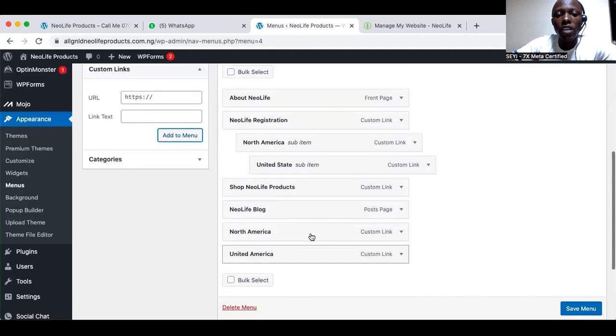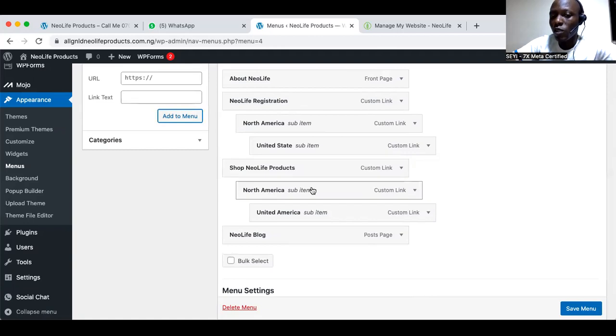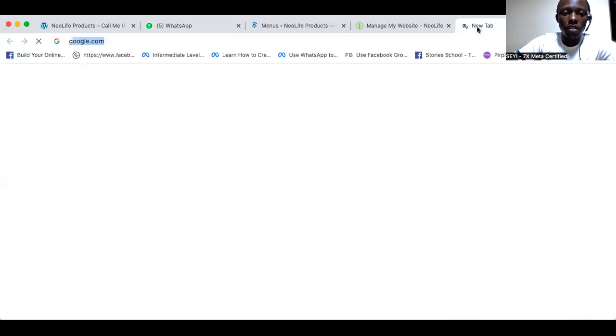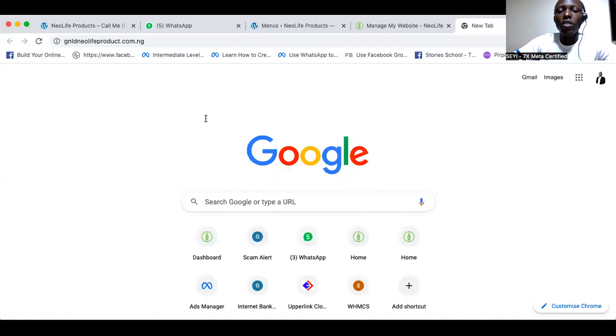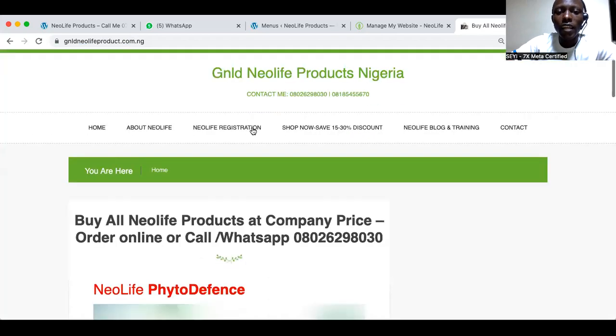So for the product, this one is coming here under product, then this one is coming here under this. So that when you click product, first of all you see the continent, then you select the country. This is what I'm trying to say. Just imagine we have like 36 countries now.